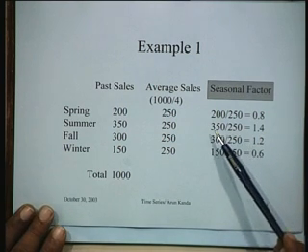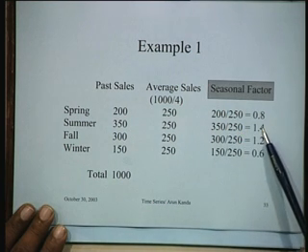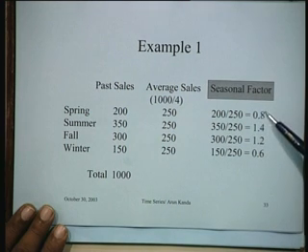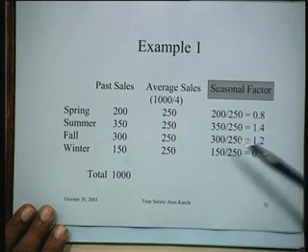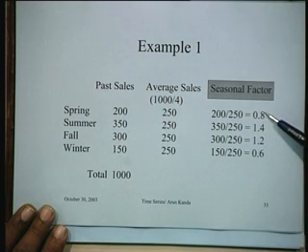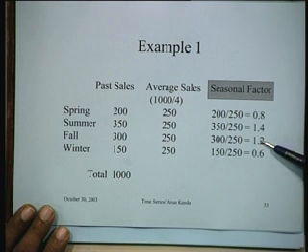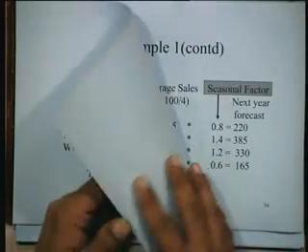Similarly, during summer the seasonality factor was 350 divided by 250, which is 1.4, and this is 1.2, and this is 0.6. So these are now our seasonality factors, which show that in different seasons, during spring it is 80% of the average, during summer the sales are 140% of the average, during fall 120% of the average, and during winter just 60% of the average. So now we have identified the seasonal factors for this particular example.